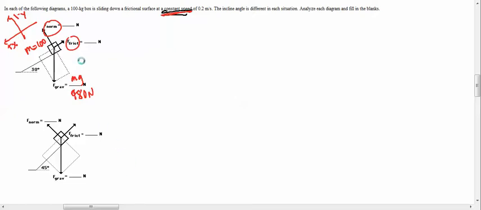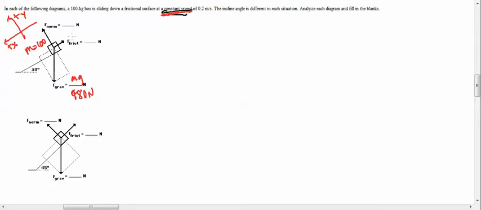So what's happening is your normal force. I got a question. My question is this: is your normal force the same as 980? And I think that the answer is no, it's not 980. Because really, in order to balance this out, the only force that you need to balance between these two is this force, and then you got to break this guy up into its components. So anyway, I kind of lost track as to where I was at, so let's just keep going.